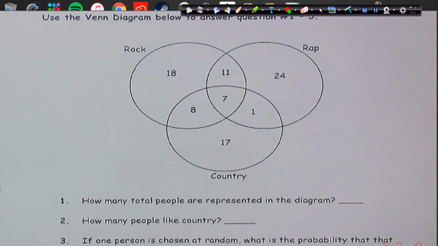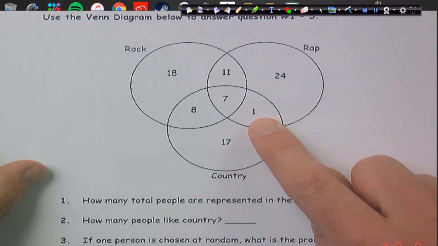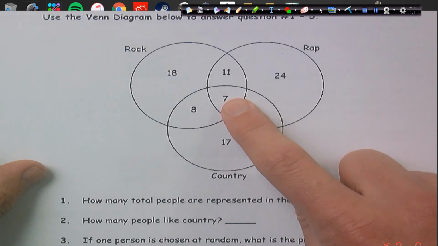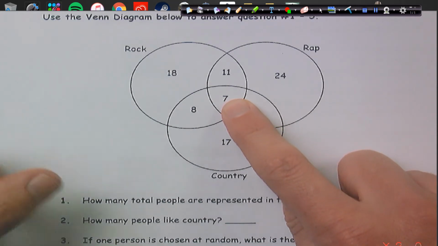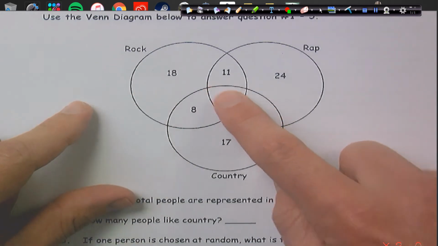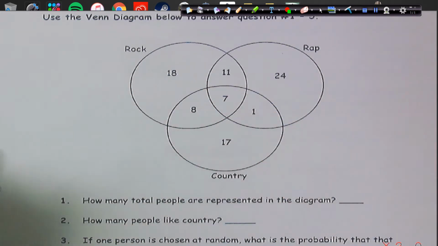So example, if I said, how many people like rap and country? We find the overlap between rap and country, one right there. But we also would add these 7 people right here. They like rap, country, but those also like rock. So it's actually 8 total that like rap and country.